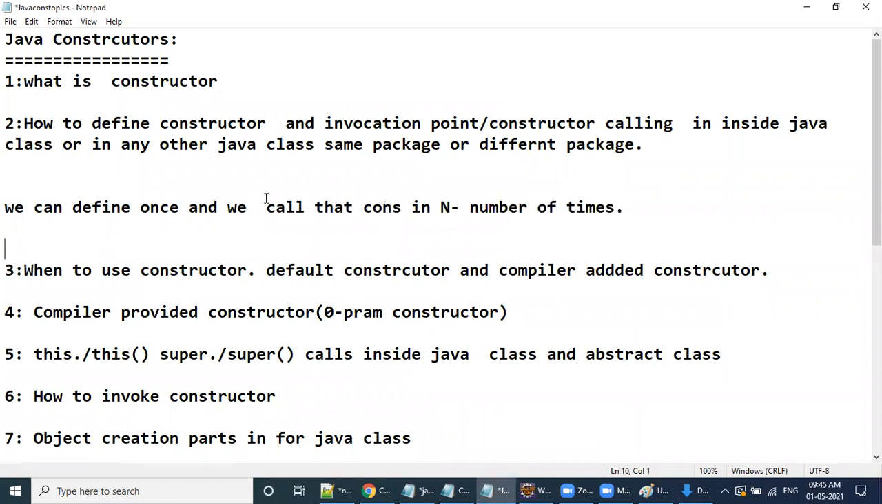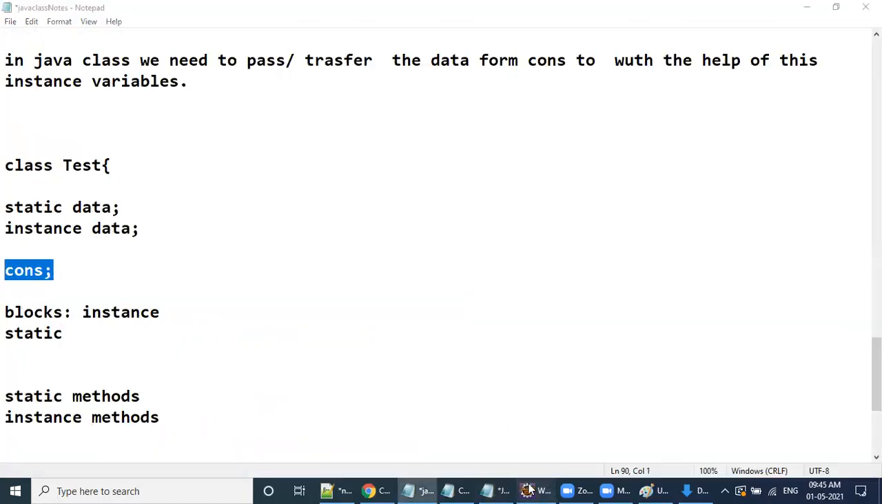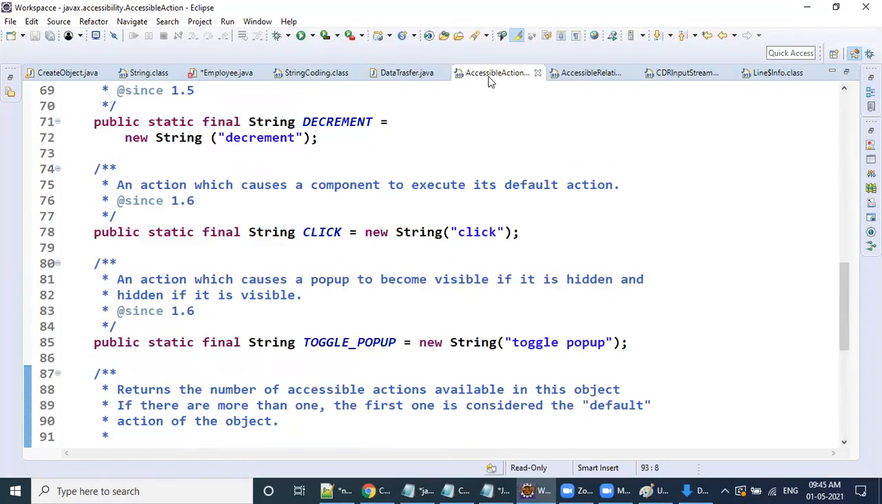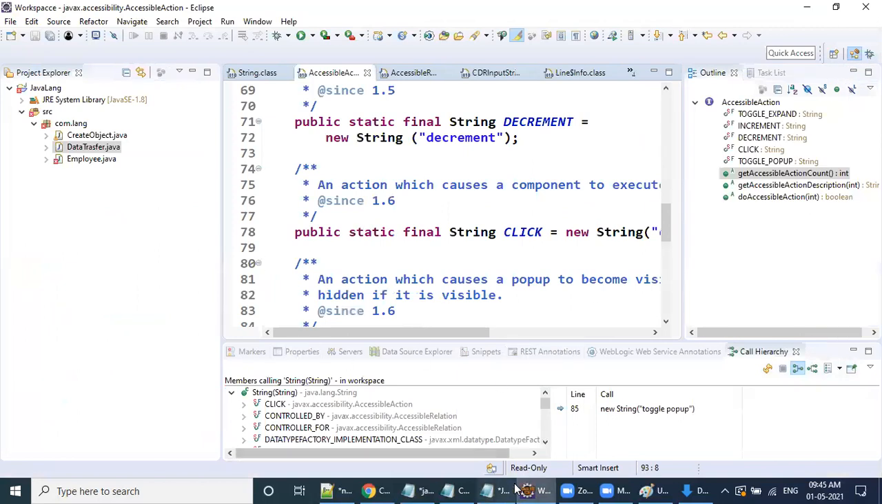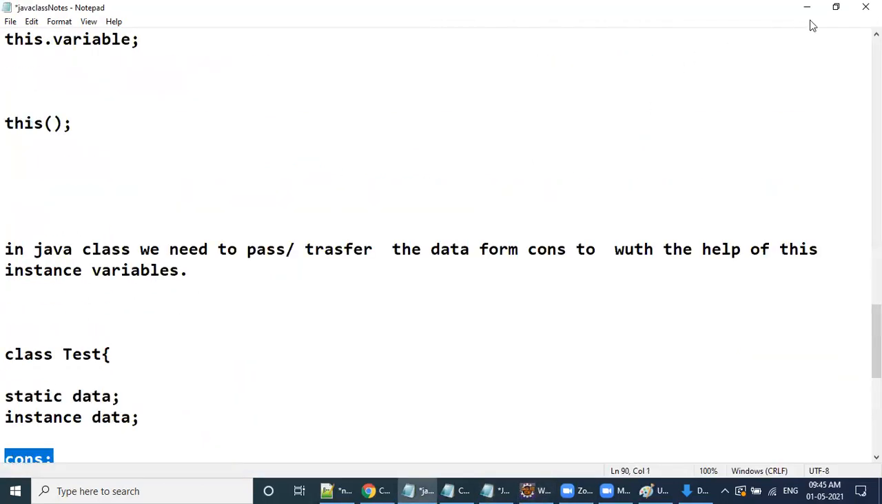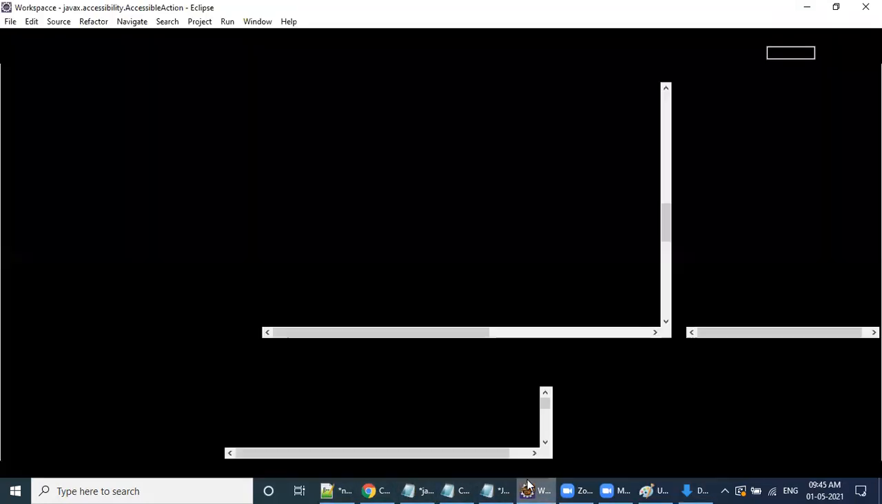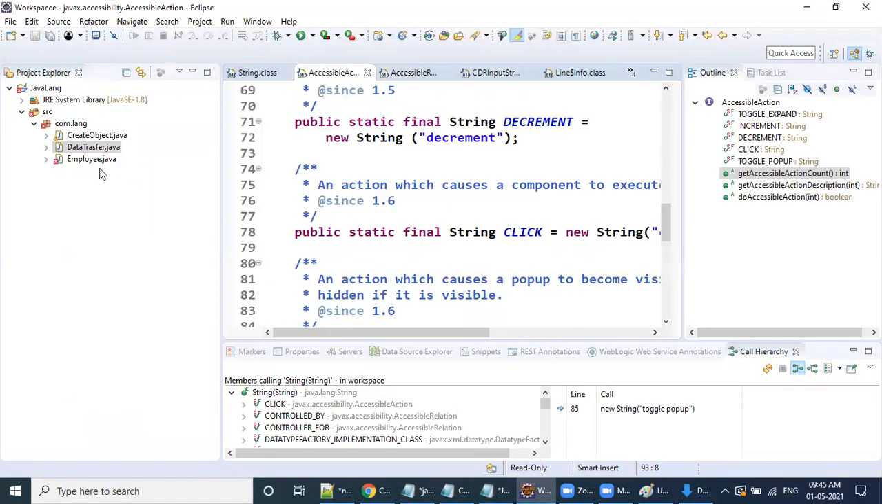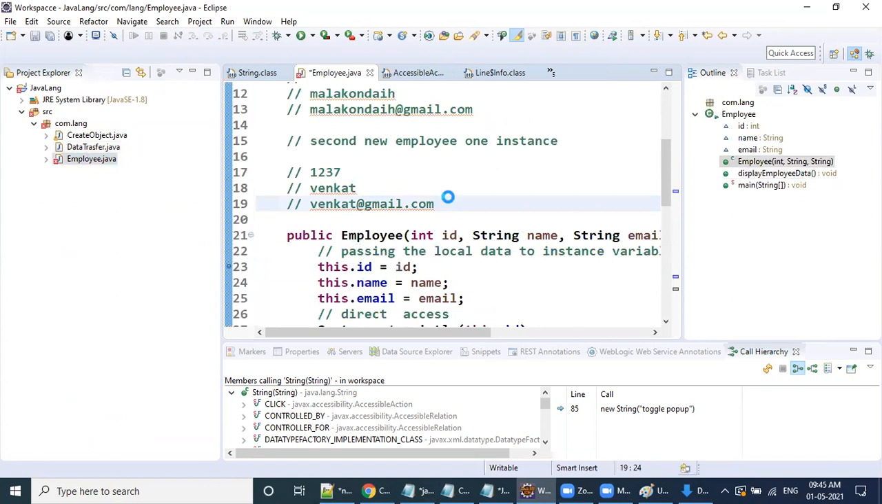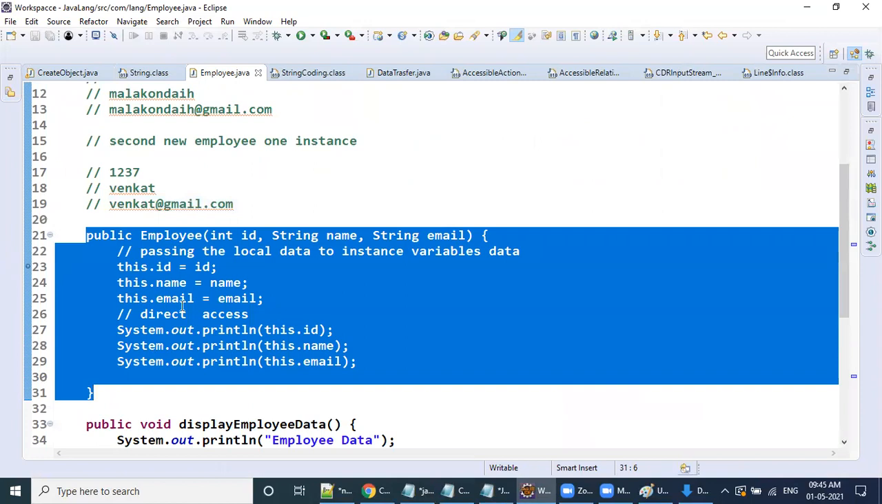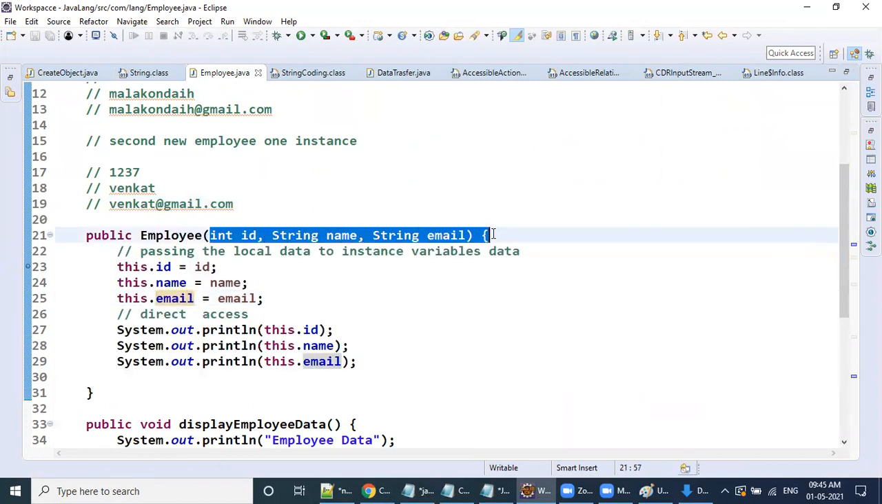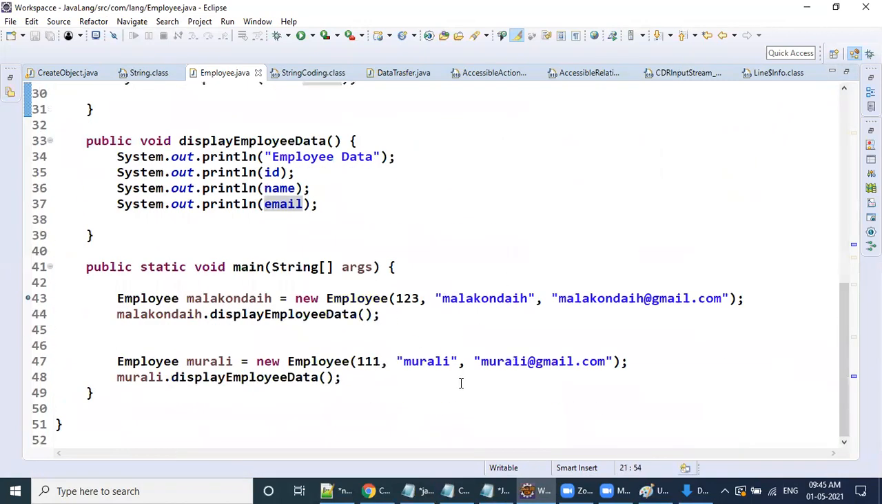Clear? Right? What is the proof for this one? I have shown you that one of the String class constructors is invoked multiple times. In a similar way, we have created one constructor. Wherever we require this class, we can call this constructor n number of times, by passing the necessary data. Clear my point here?